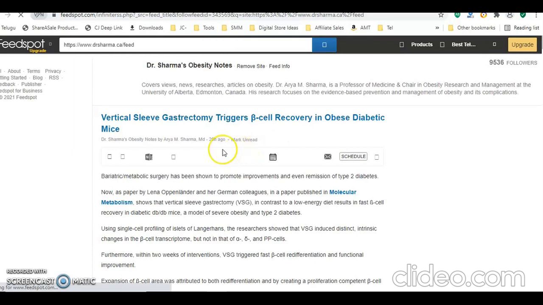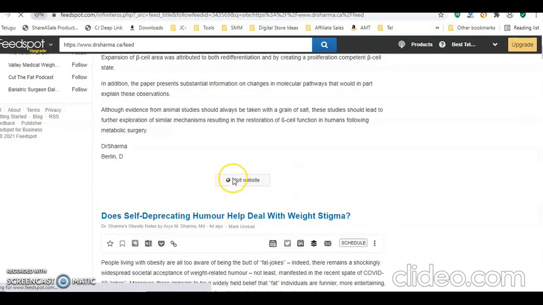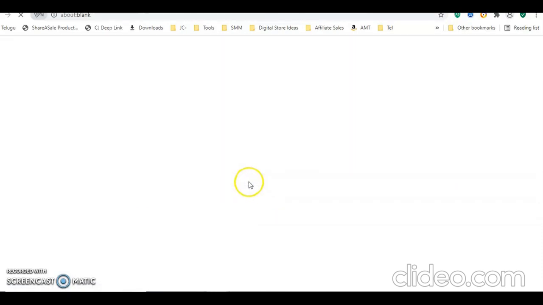After that, you can see each blog inside by coming into the new tab. Here you can see visit your website. For that particular blog website we want to go and place our affiliate link, right? So we are going to that particular blog.